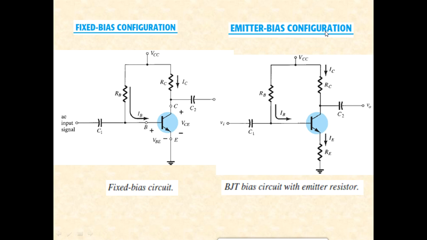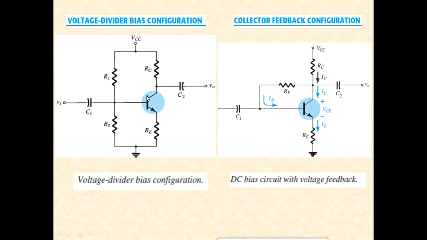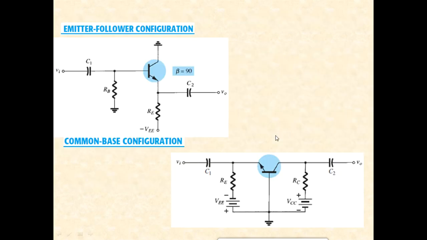The expression modifies a bit because there is an addition of this RE. So this slightly improves the stability of the overall circuit. But a much better configuration exists, which is called voltage divider bias. This is the most preferred one because it is the most stable configuration among all the circuits. The next one is collector feedback, where there is a feedback from the collector. The other two configurations are emitter follower and the common base configuration.